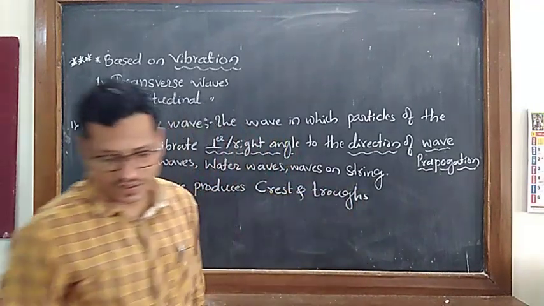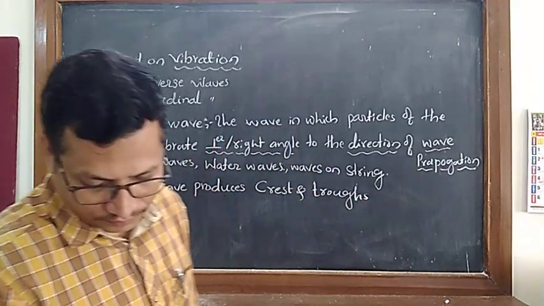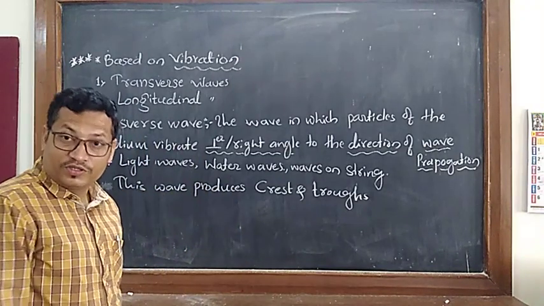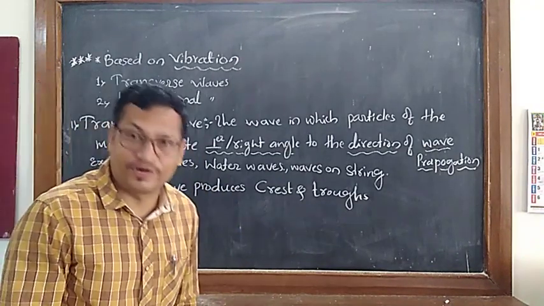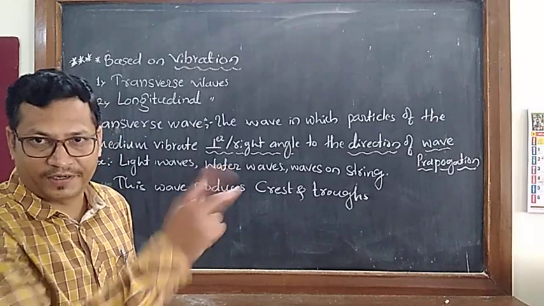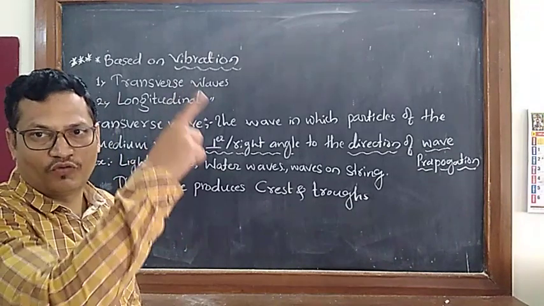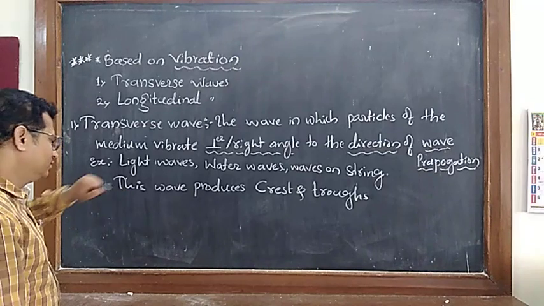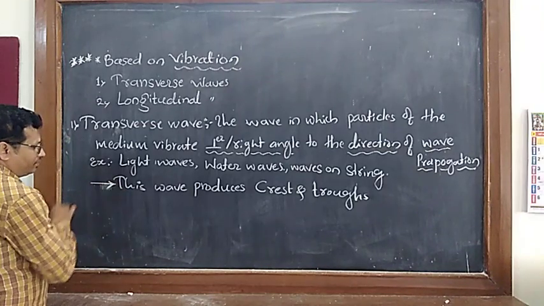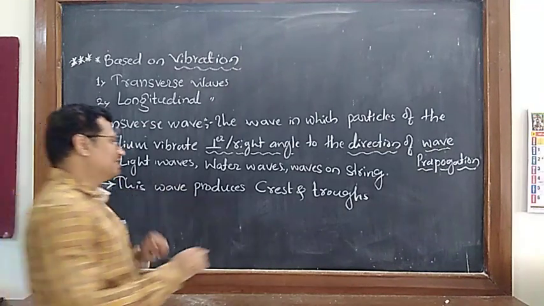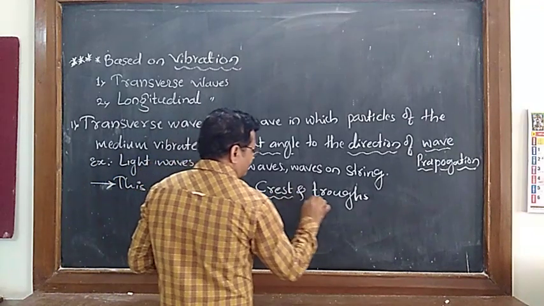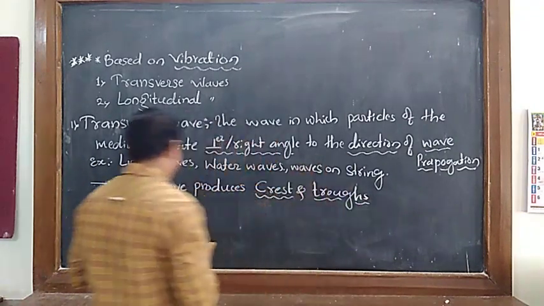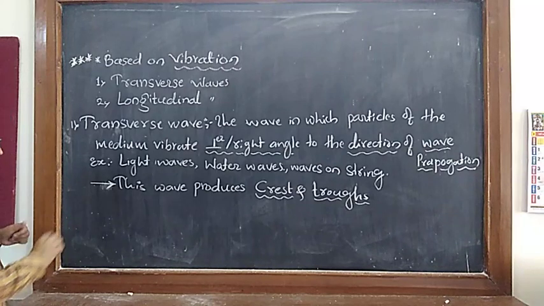Crest and troughs. A transverse wave makes crests and troughs alternately, one crest, one trough. I will show that. This wave, very important, keep in mind, produces crests and troughs. I will show here how.